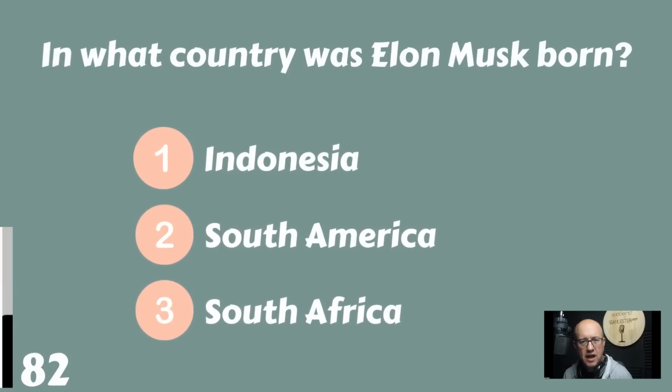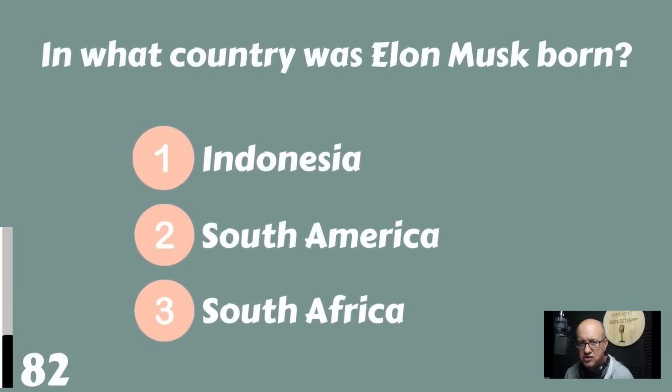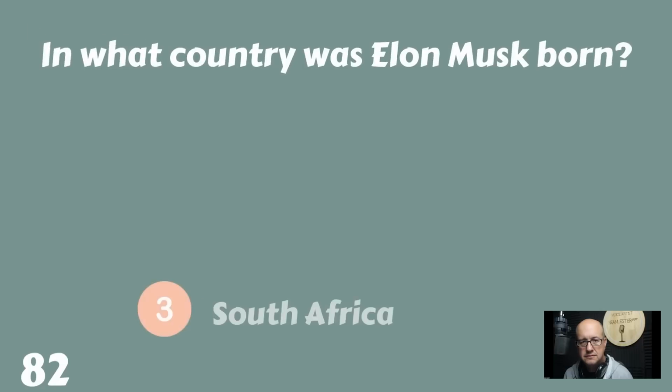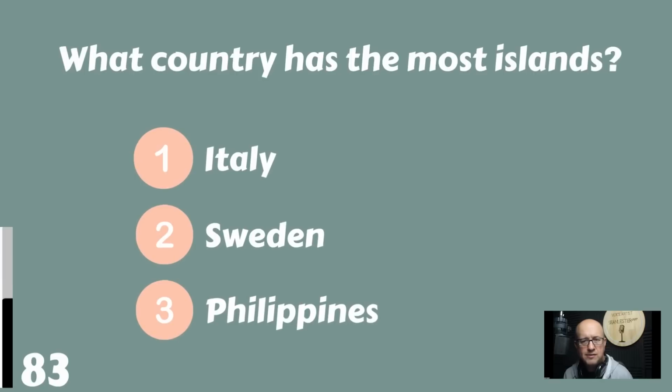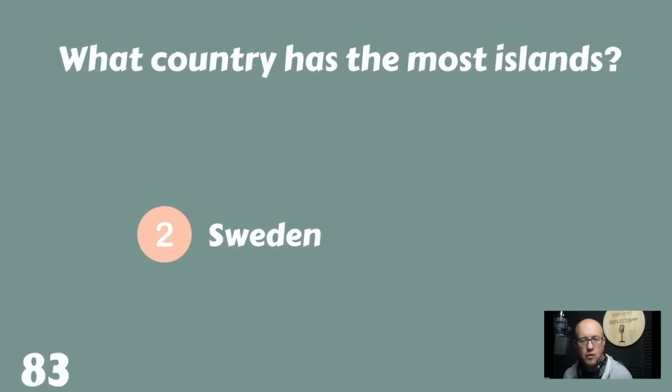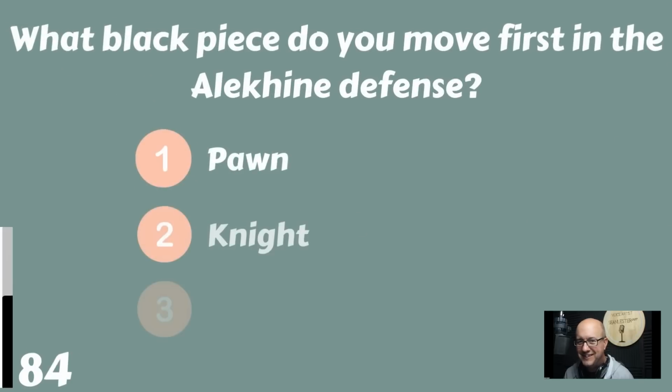In what country was Elon Musk born? Was he born in Indonesia? Was he born in South America? Was he born in South Africa? Elon Musk was born in South Africa. What country has the most islands? Italy, Sweden, or the Philippines? The country that has the most islands? Well, of course. It's Sweden. You were thinking the Philippines, weren't you?